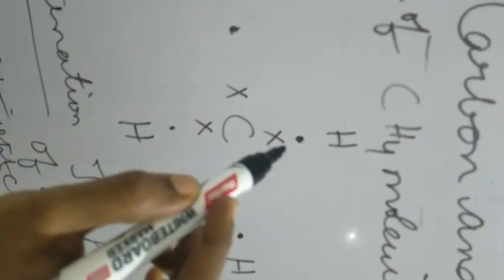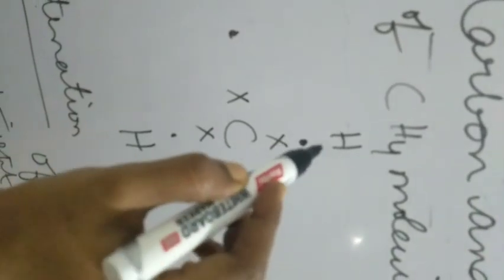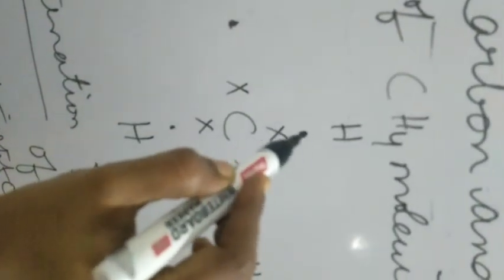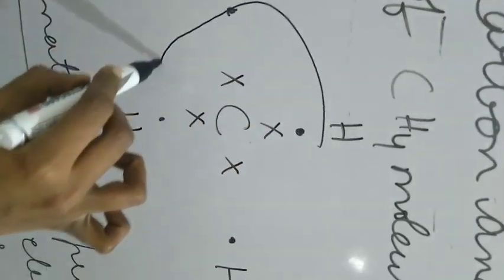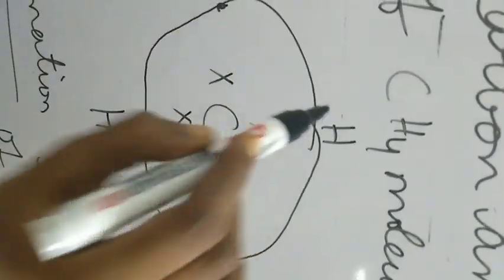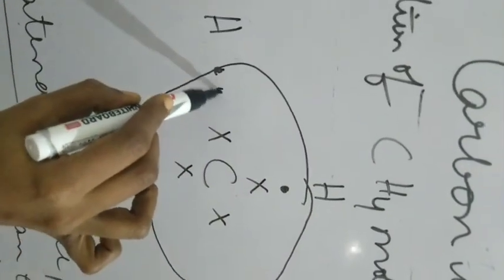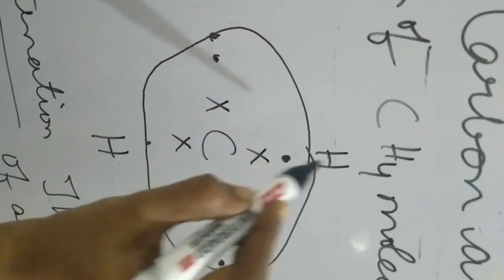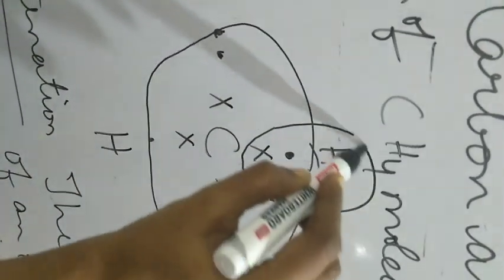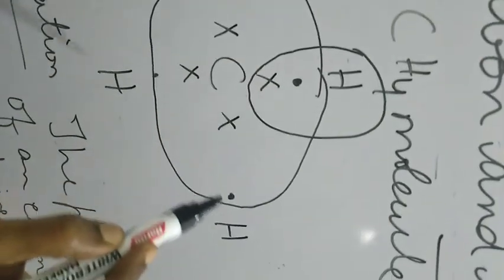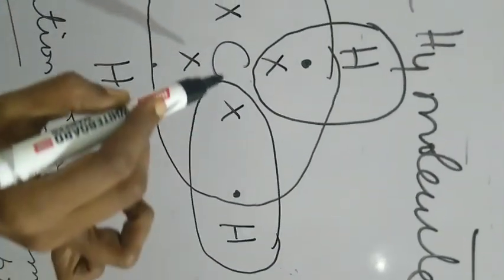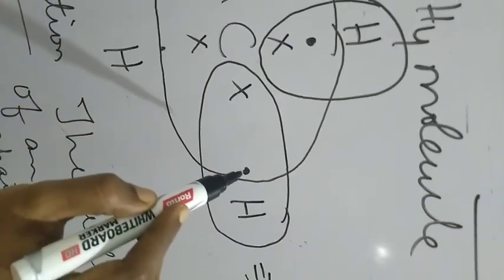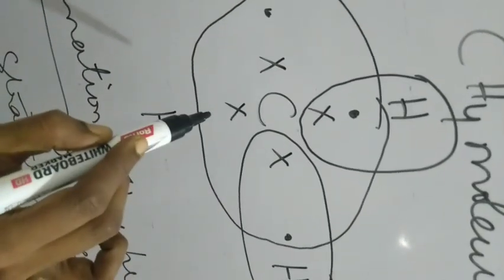Now carbon has only 4 valence electrons. So what it is going to do is form a shared pair of electrons. It is going to share all these electrons and form a bond. And this hydrogen is going to share with these 2 electrons and it becomes stable. Now hydrogen has 2 valence electrons, it became stable. This hydrogen also has these 2 electrons. That means it has taken 1 electron from carbon and already 1 electron is there with hydrogen. So that also became stable.